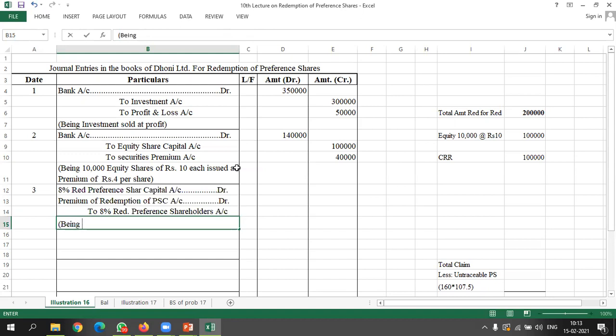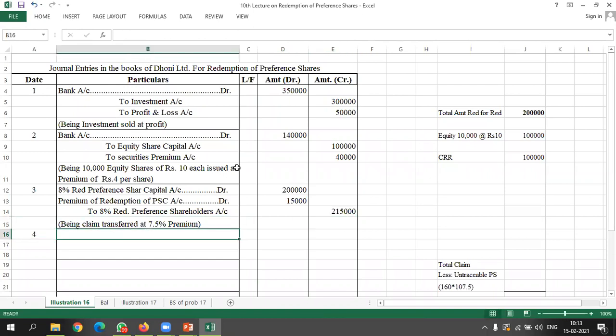Being claim transferred at 7.5% premium. Now let's see the amount. Amount of redeemable preference share capital is 2 lakh rupees, and we have to pay 7.5% premium on that, which comes to 15,000. So in total we are going to pay 2,15,000 to the preference shareholders.